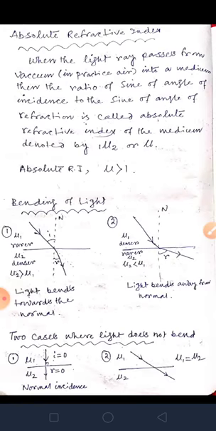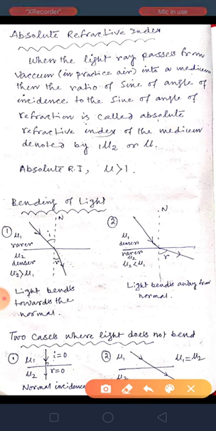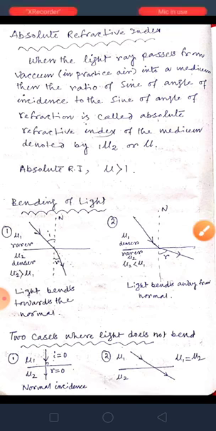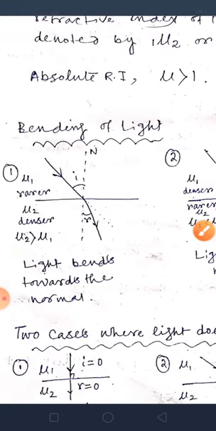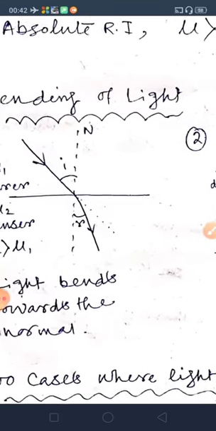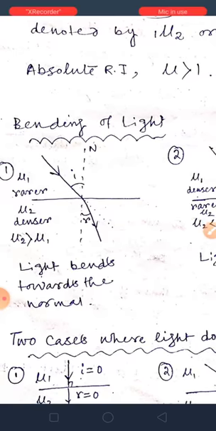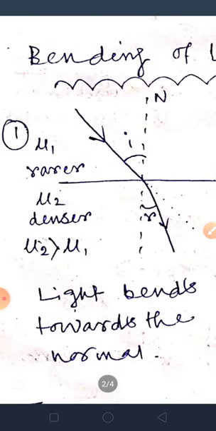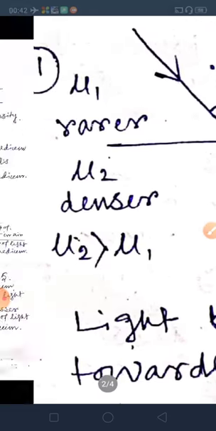Okay. Next, coming to bending of light. There are two diagrams. In the first one, there are two mediums. One has refractive index mu1, another mu2. The first one is the rarer medium and this one is the denser medium.